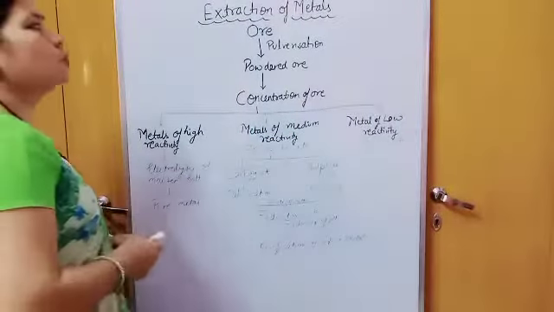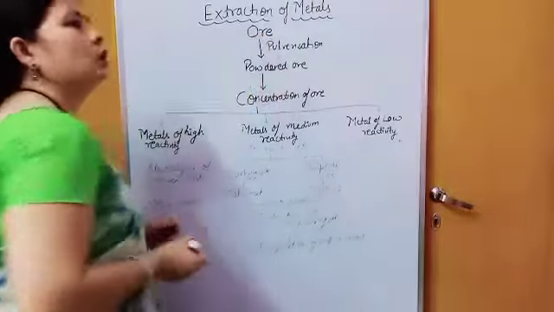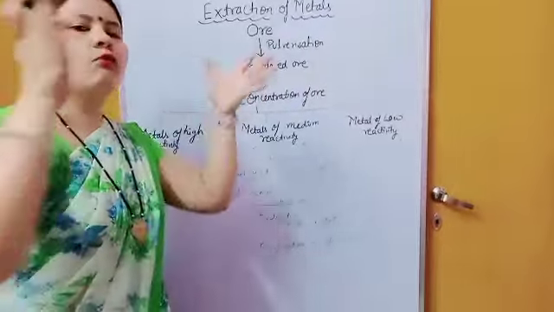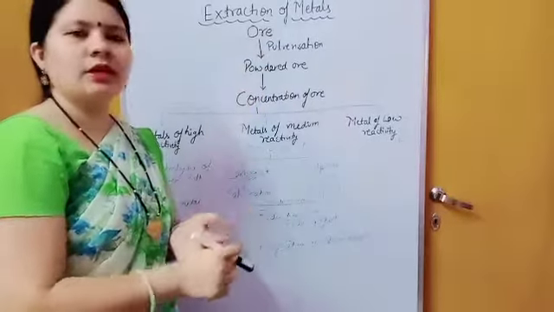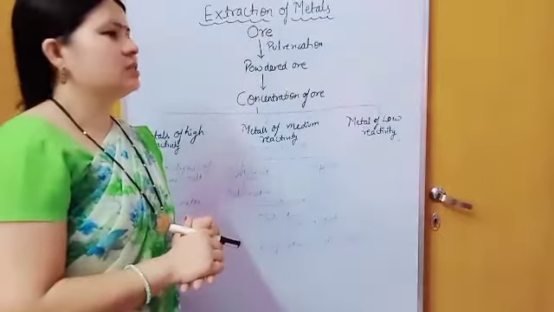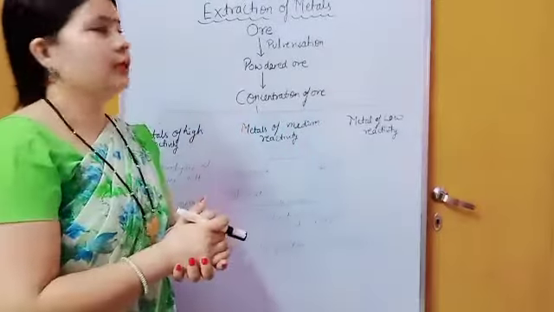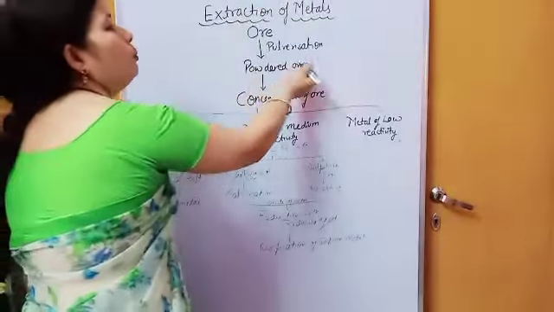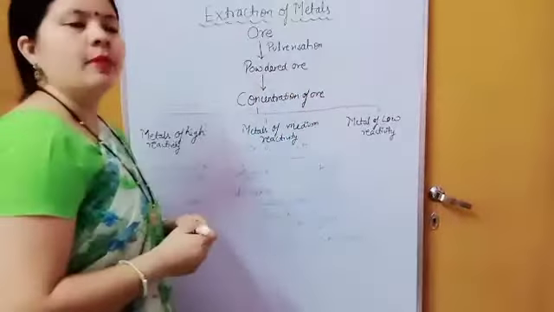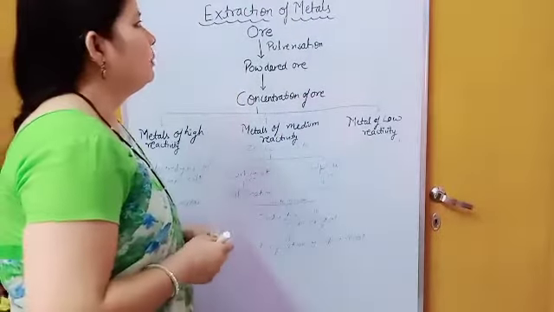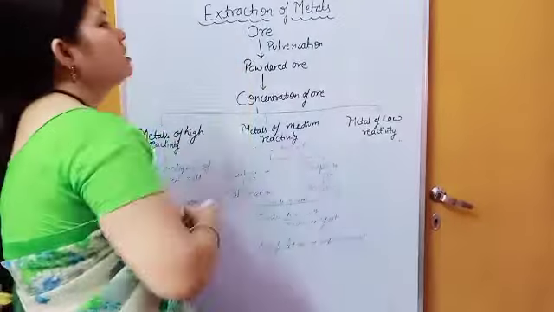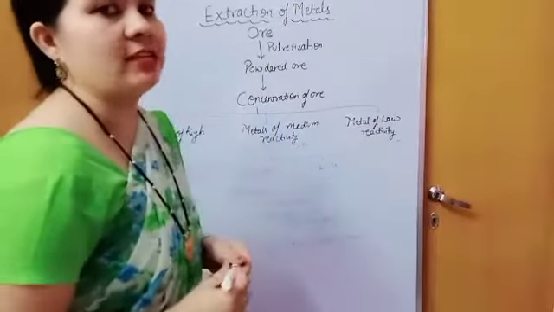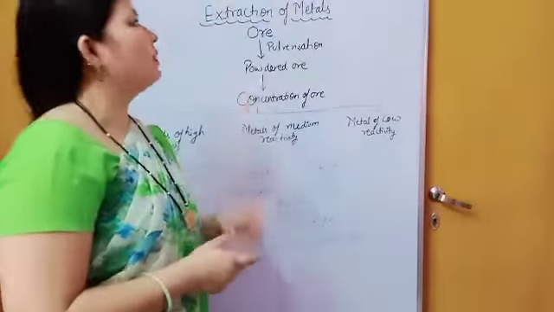Now your first work is the ore. Generally ores are present in big rock form, in large sizes. So first of all, you have to convert the ore into powdered ore, in powdered form. And how to convert this into powdered ore? That is by the process of pulverization.